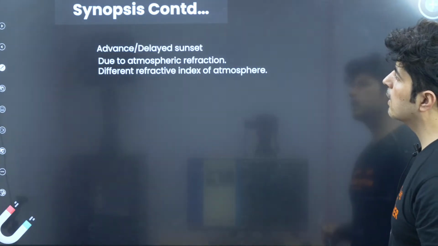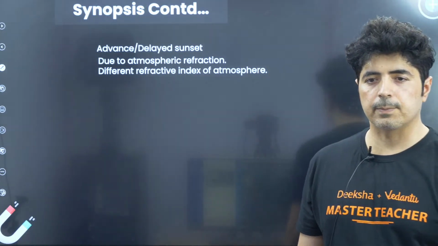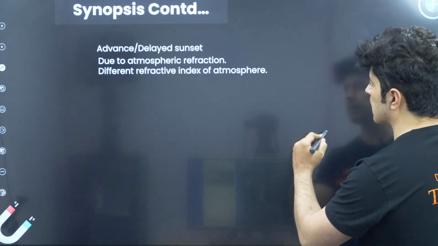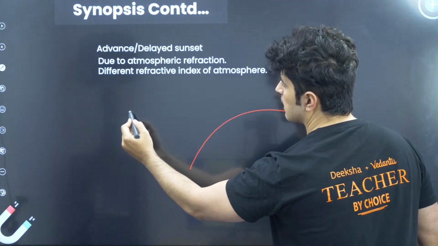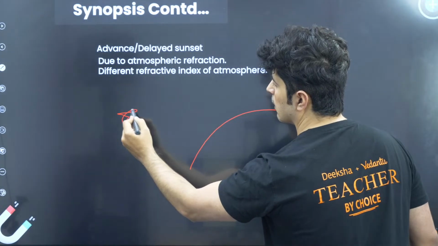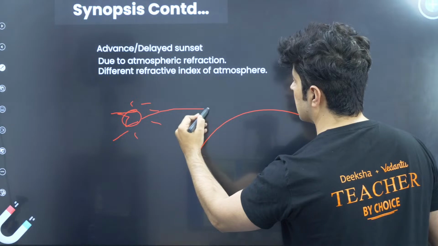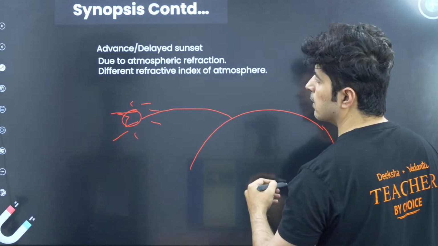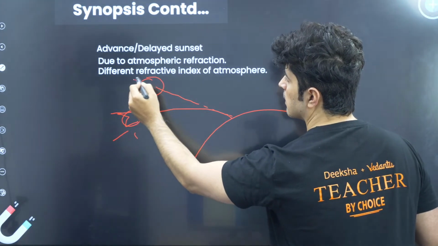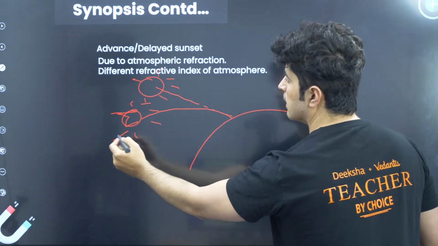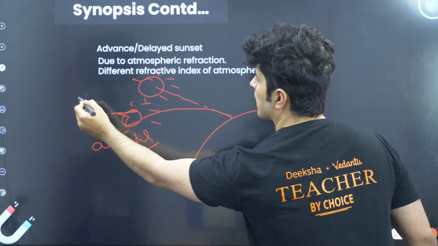The next part is delayed and advanced sunset. The same thing happens with the sunset, guys. Let's say this is our Earth, and the sun is over here. Because of the atmosphere, the ray of light keeps on bending and reaches us, and if we extend it backward, the sun appears over here. So this is the actual position, and this is the apparent position.